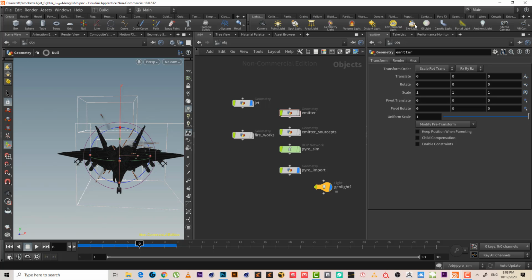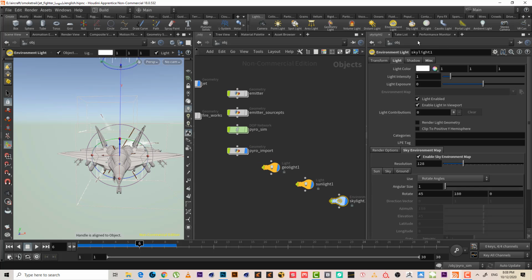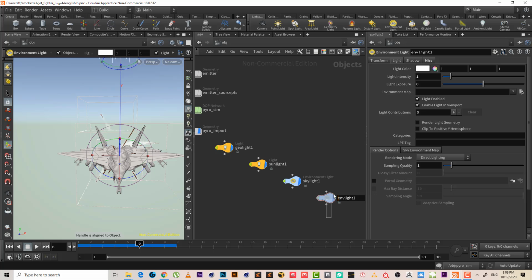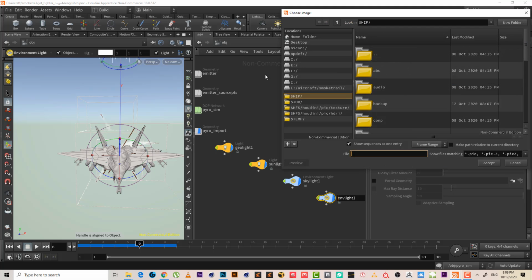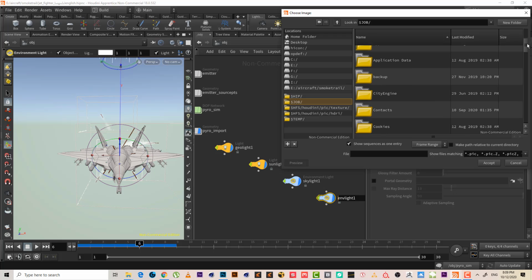Now let's make the scene setup. I will make a sky light, and also I may use an environment light. Read the environment light. You can use any of these HDRI images. You will find them exactly here, because they're saved by default with Houdini when you install the program. Everyone has those three. But for me, I have another one.